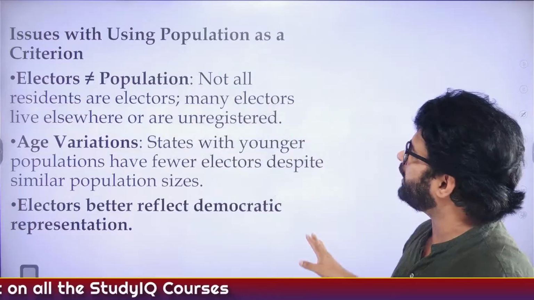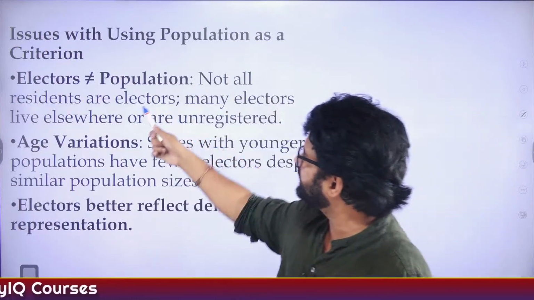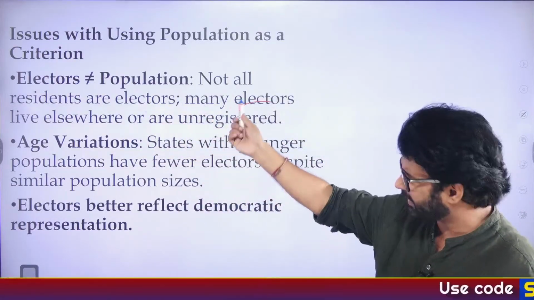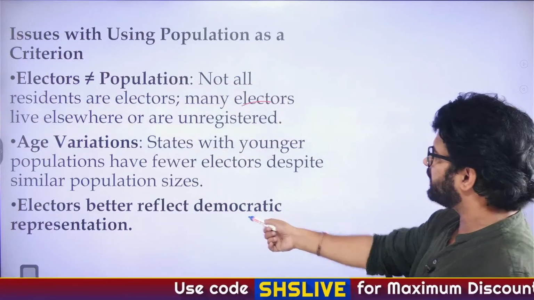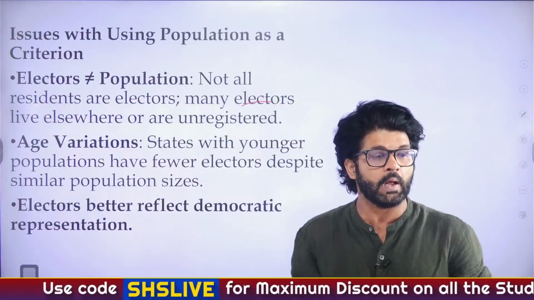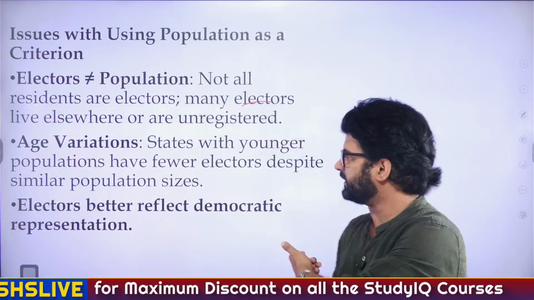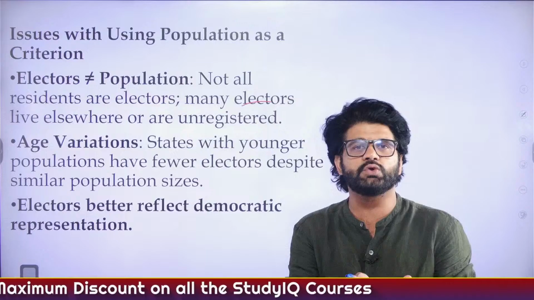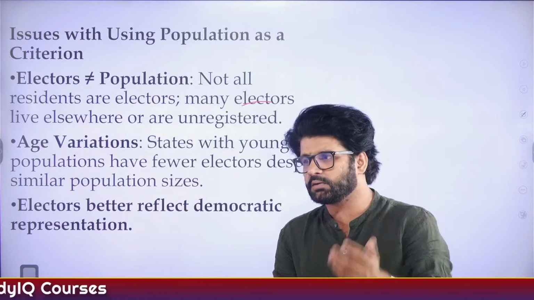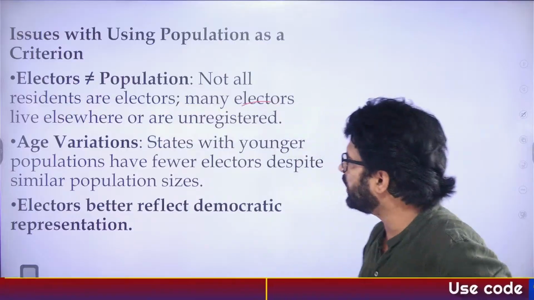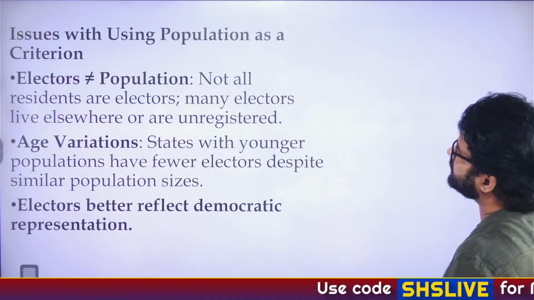So electors are not equal to population. Not all residents are electors. Many electors, again you can read all these things. I have just given you the basic criteria. Electors better reflect democratic representation. Again, if you have any particular view regarding this, if you feel like yes sir, elector is actually a better criterion than population, then you can post it in the comment section. Also, do you think we should go ahead with the delimitation?